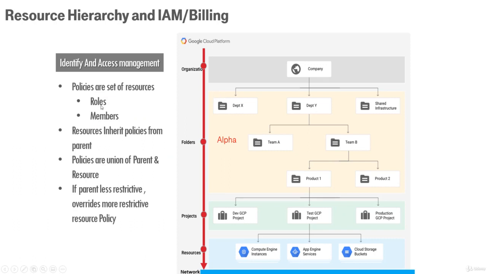Typically, the policies which are set at the organization level get replicated down to the individual resources. Resources inherit all the policies from their parents. Policies are the union of the parent as well as the resource's individual policies. If the parent has a less restrictive policy, it overrides more restrictive policies at the resource level. As an example, say you create a group or a user which has project viewer access, and then you go ahead and enable the policy to create a Compute Engine instance, right? You can do that, or vice versa.